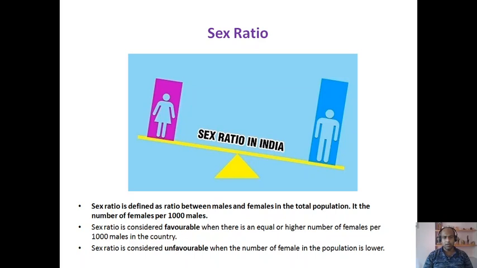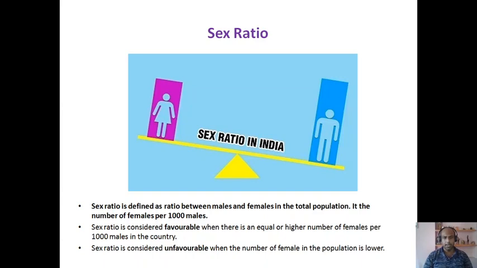So we can classify sex ratio into two categories. One is favorable, another one is unfavorable. In India, we have an unfavorable sex ratio. Why? Because the number of females in the population is lower.